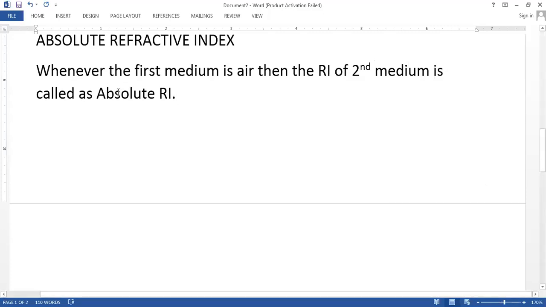What is the meaning of the word absolute here? Whenever the first medium is air, then the refractive index of the second medium is called absolute refractive index. It is written as,